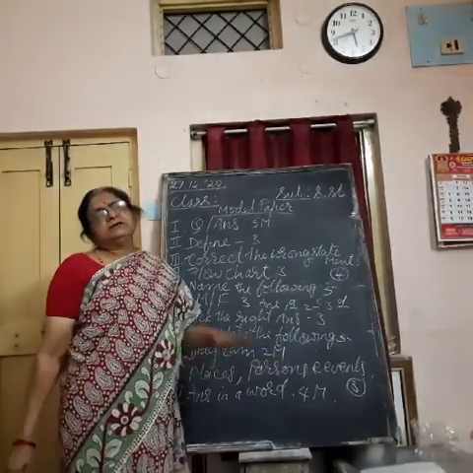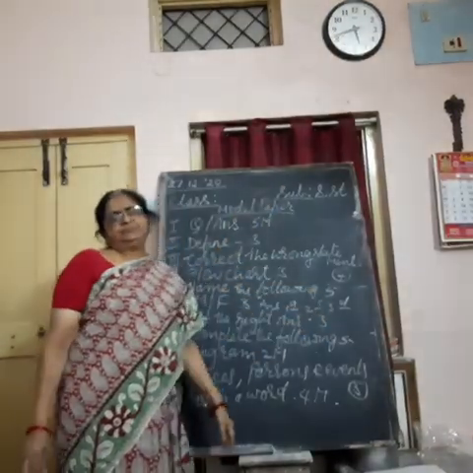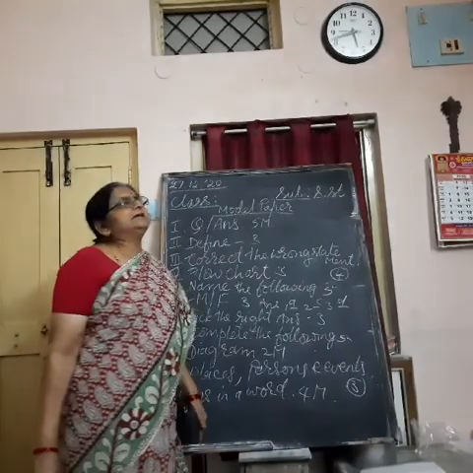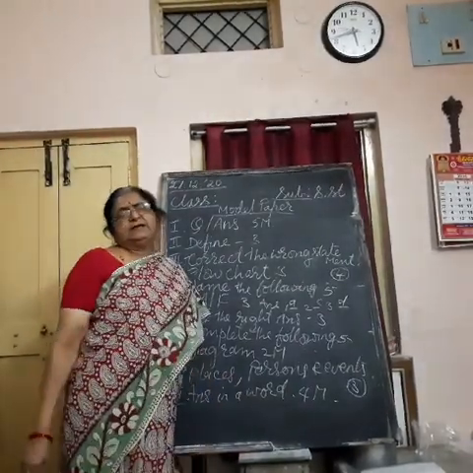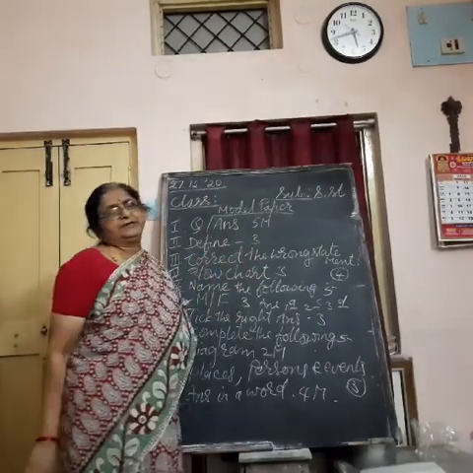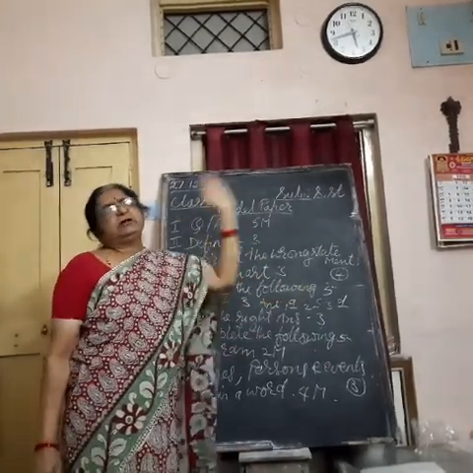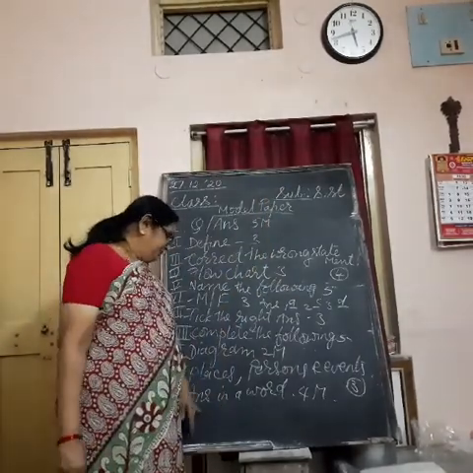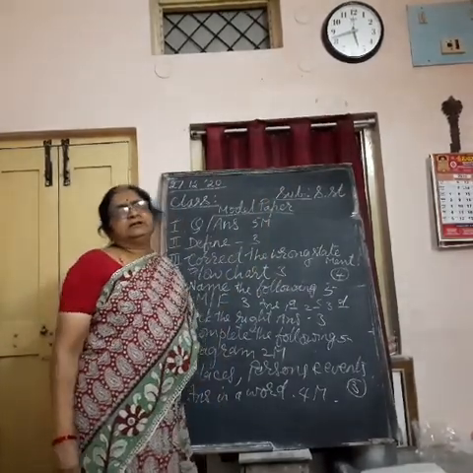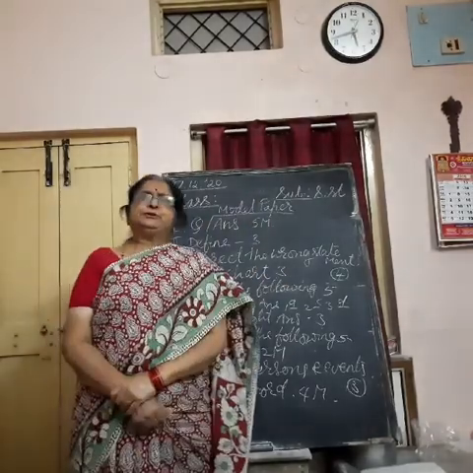Places, persons: write the names of the persons or places related with the given events. Understand? For example, C root is discovered by dash. Person discovered. First letter will be the hint for it, the clue for it. First letter is given, you have to complete it. Then you have to answer in a word. This is the pattern of your paper. Hope it is clear to you.